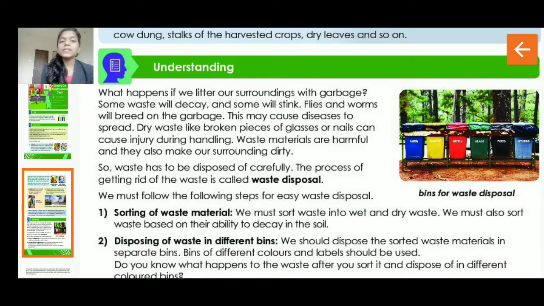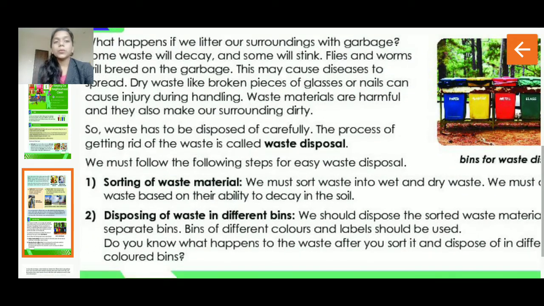So waste has to be disposed of carefully, right? The process of getting rid of the waste is called waste disposal. So you will underline this sentence. The process of getting rid of the waste is called waste disposal. So properly managing all this waste is the waste disposal. Getting rid of it means getting out of it, right?